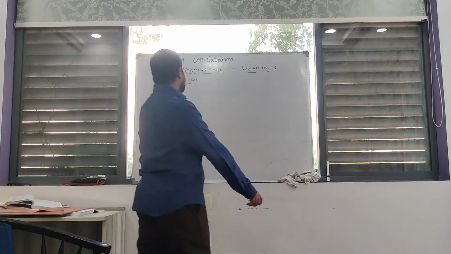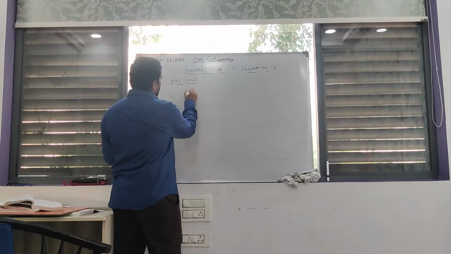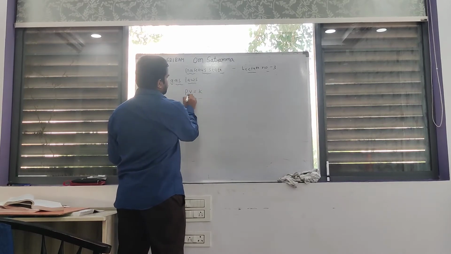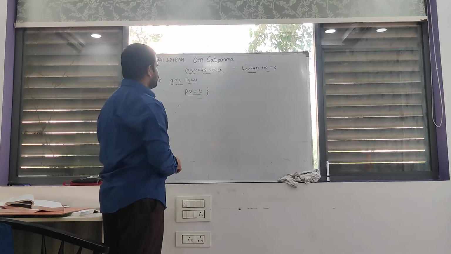Here one statement is pending. What is the meaning of PV is equal to K?